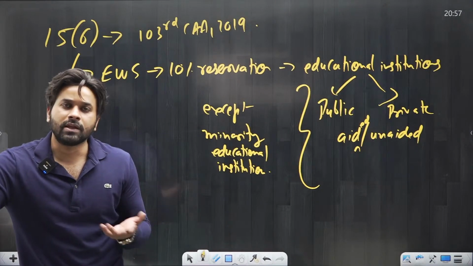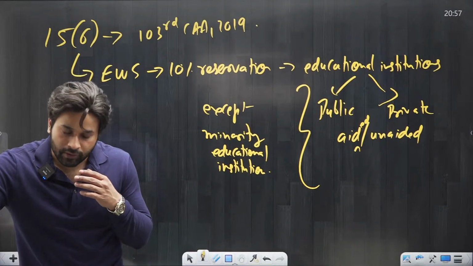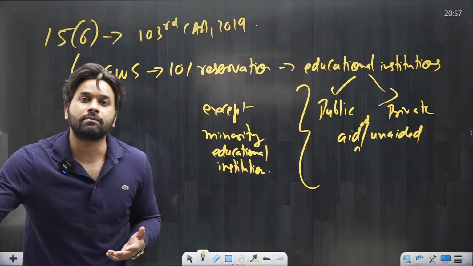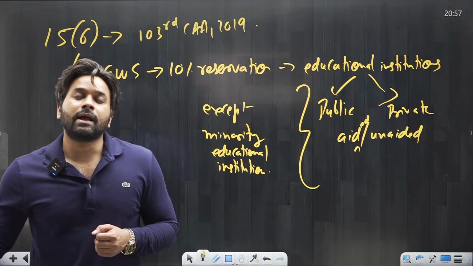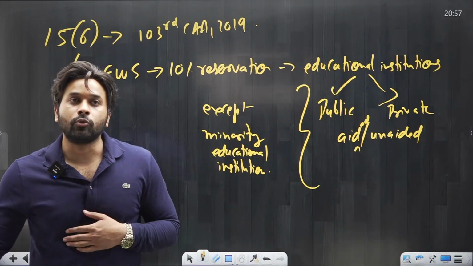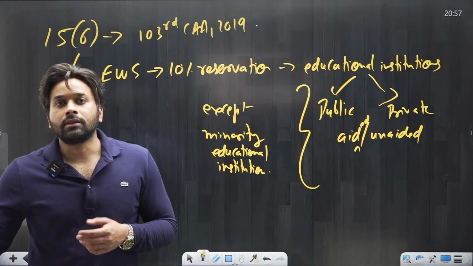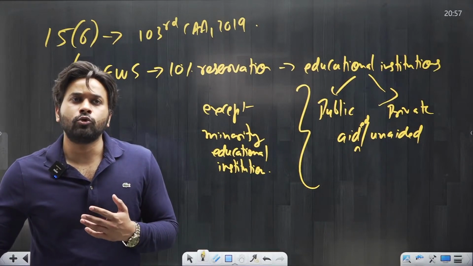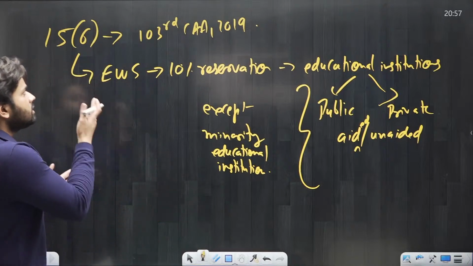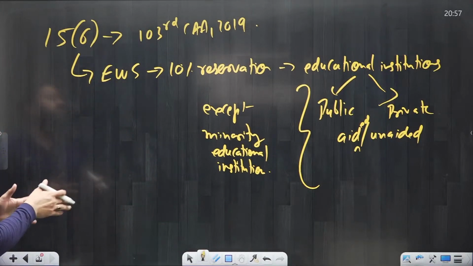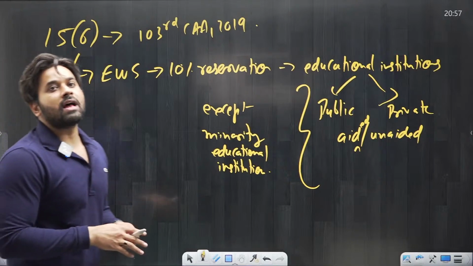Similarly, there is a concept of creamy layer in OBC. If the income of your parents is more than 8 lakh per annum, then you are considered as creamy layer in OBC. However, the government is deciding to revise this limit, and the government might raise this limit to 12 lakh instead of 8 lakh at present. So this particular amendment provides reservation to EWS, that too 10%. I hope with this we are done with Article 15.